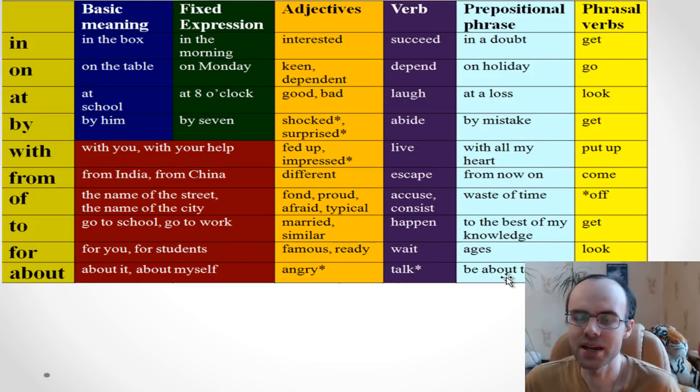And next, maybe you will see it better here, be about to. Sometimes you need to pay attention to grammar too. There are some phrases when you need a certain preposition, like be about to. It means it will happen soon. So the president is about to arrive. It means the president will arrive soon. So it's about vocabulary and grammar at the same time. Just remember, be about to. So he is about to arrive. They're about to arrive. It means they'll arrive soon. All right. Very good.